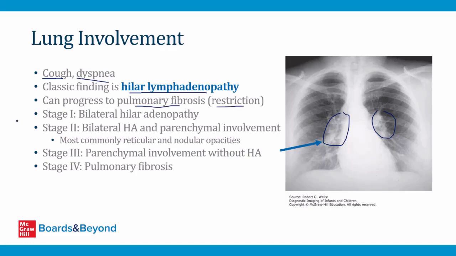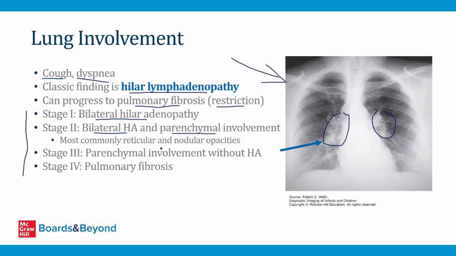In fact, the lung involvement of sarcoidosis goes through a number of stages. I don't think you need to know these for your step exam. I'm just telling them to you so you have a picture in your mind of how the disease progresses. So initially, the granulomatous inflammation leads to bilateral hilar lymphadenopathy, like what you see here. That's called stage 1. In stage 2, patients have hilar lymphadenopathy, but they also get parenchymal involvement.